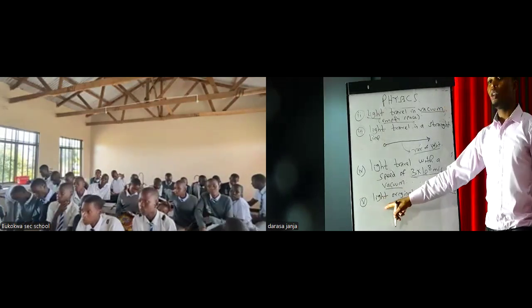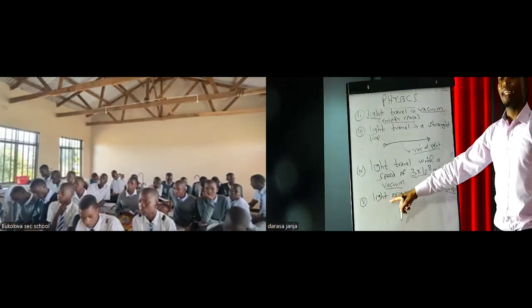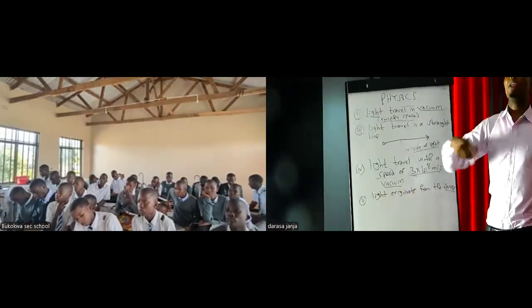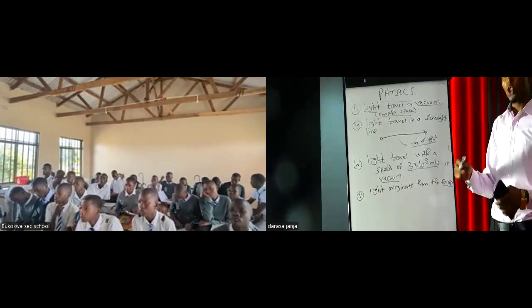There is no way light can be produced without having a source. So there should be a source of light that produces that light.